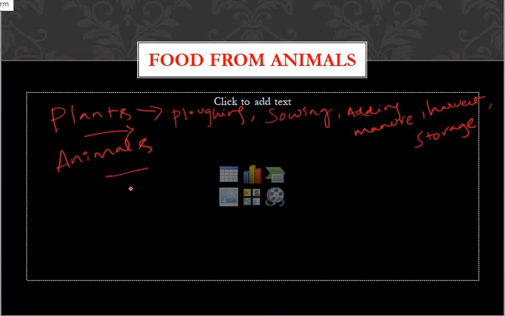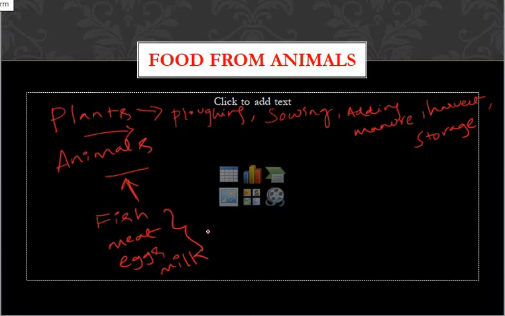Now, as we all know, animals also need to be taken care of. Why do we need to take care? In order to get food from animals, we need to maintain and take care of the animals also. Fish, right? Meat, then eggs, then milk. How are we getting these things?